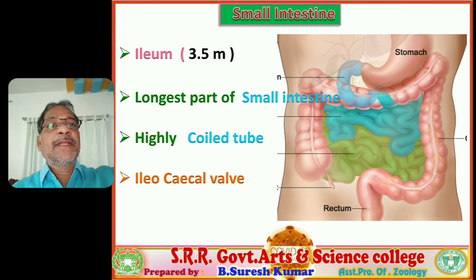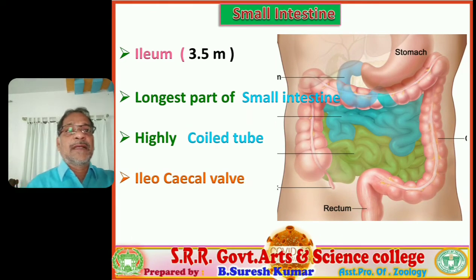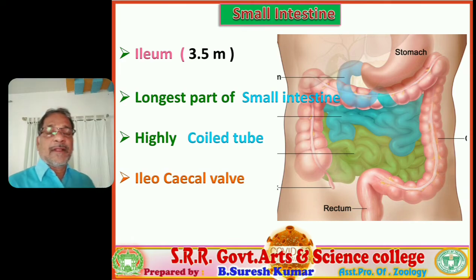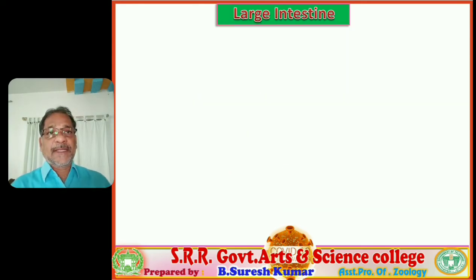So in between the stomach and small intestine, the pyloric sphincter is present for regulation of food passage. In the same manner, in between the small intestine and large intestine, the ileocecal valve is present for regulation of food passage. Clear?